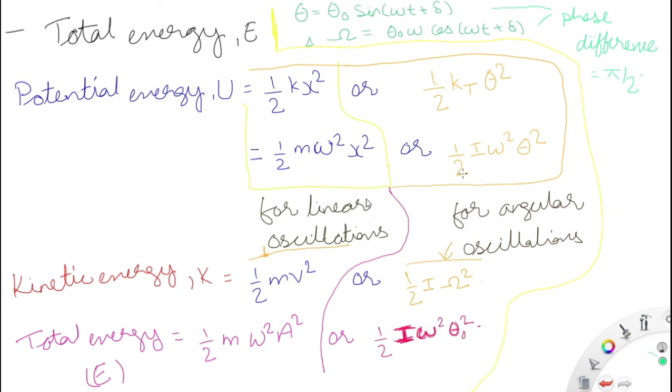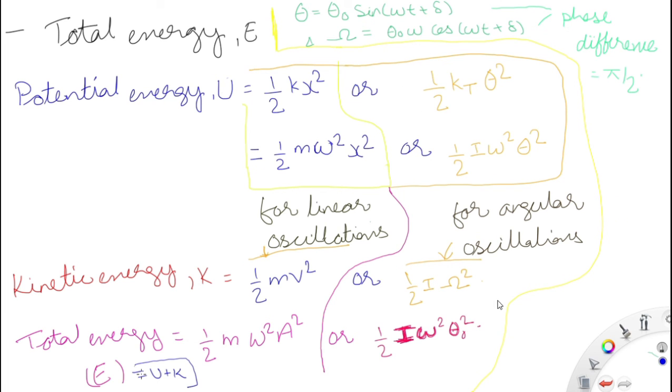Now this potential energy term is for linear oscillation. Also kinetic energy for linear oscillation is equal to half into m v square, and for angular oscillation half into I into theta dot square. Now total energy E is equal to potential energy plus kinetic energy, U plus K. Now you know that theta is equal to theta naught sine omega t plus delta, and theta dot is equal to theta naught omega cos omega t plus delta, and sine square plus cos square is equal to 1.